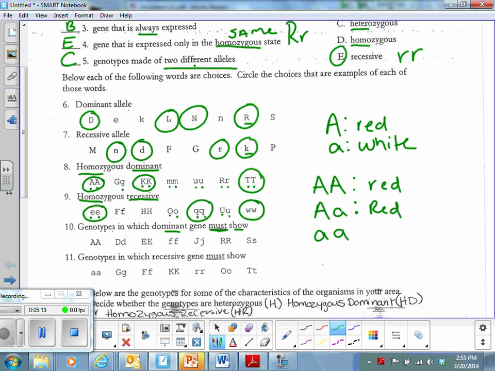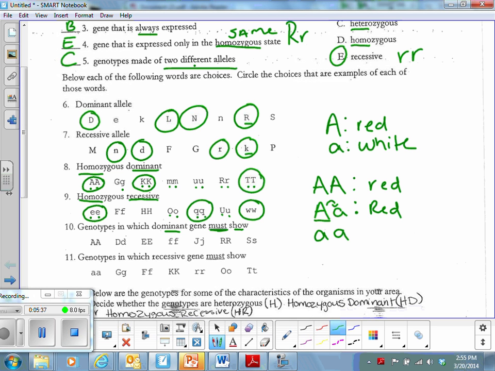The reason for that, remember, is that the dominant allele overpowers the lowercase allele. Just like for the definition of dominate, think about like you're going to dominate somebody in basketball. You're going to overpower them. You're going to make them so you don't notice them anymore, so that you don't see that white allele.